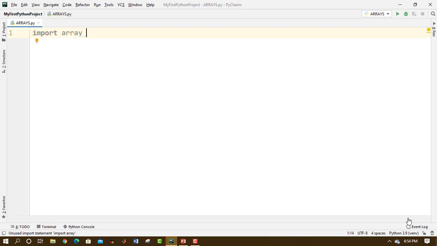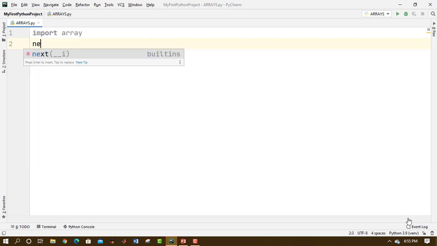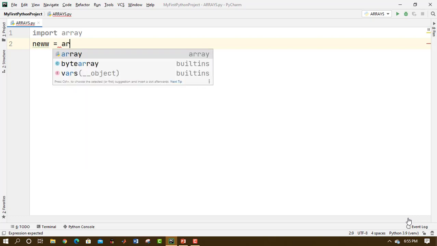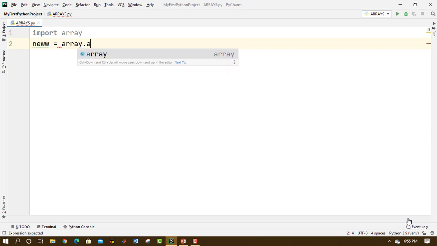That's how we can import an array in Python. Now how to create a new array? Let's see that. For example, I name my array "new". So then what I have to do is array dot array, and that's how we can create a new array.